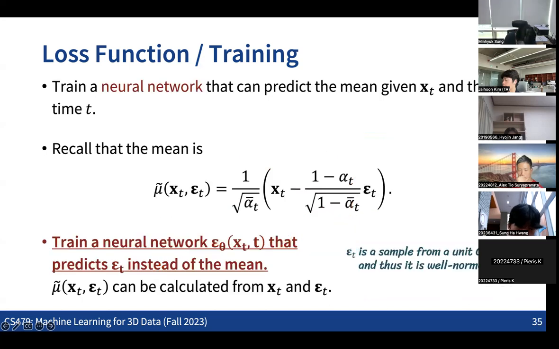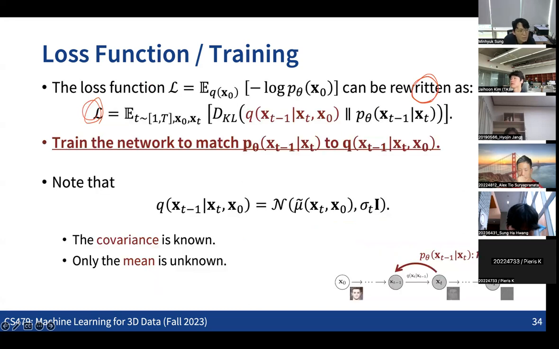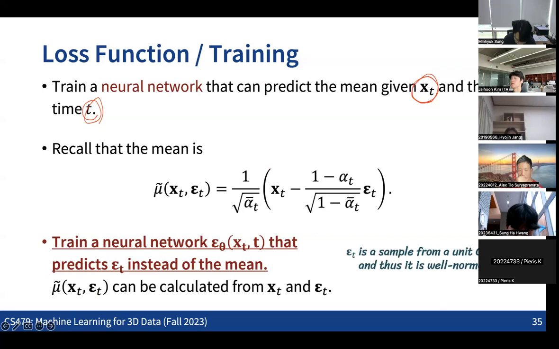So what we are going to do is, given xt and the time step t, we want to get the information of xt minus 1 given xt and x0. We just need the mean information, because then we can directly compute the covariance as well. So how can we calculate the mean? Obviously, from xt we can predict the x0 that xt came from.